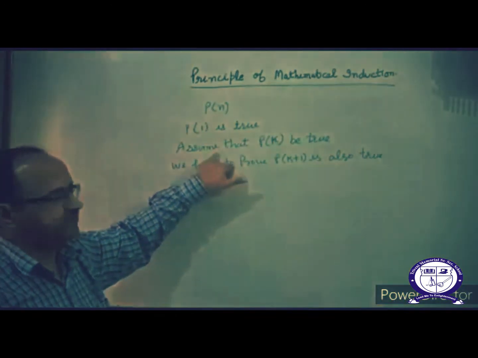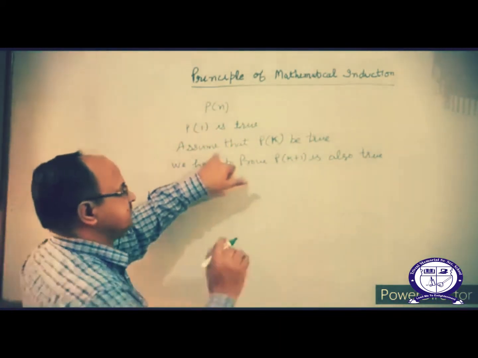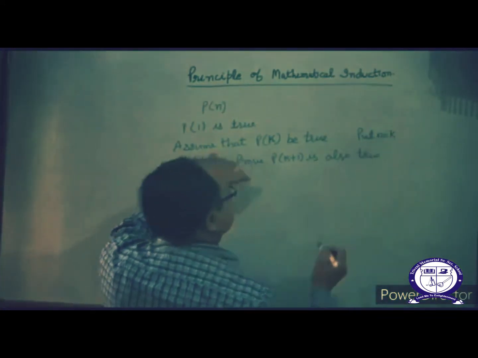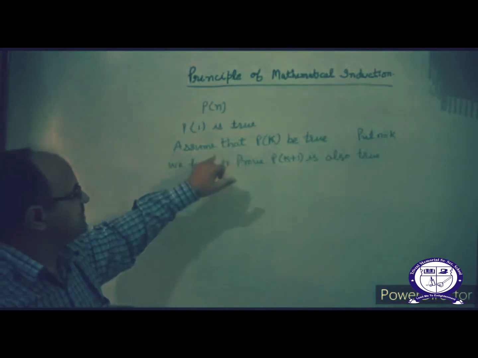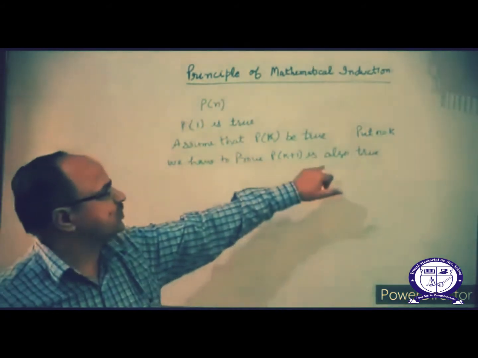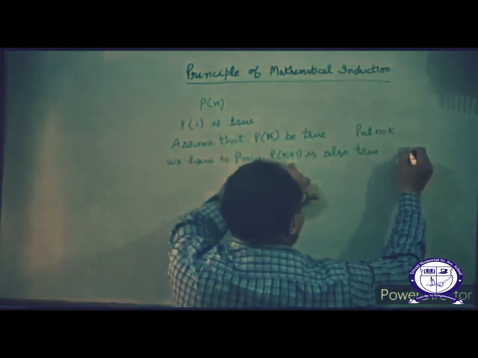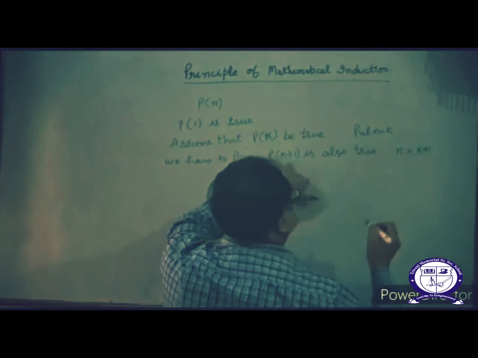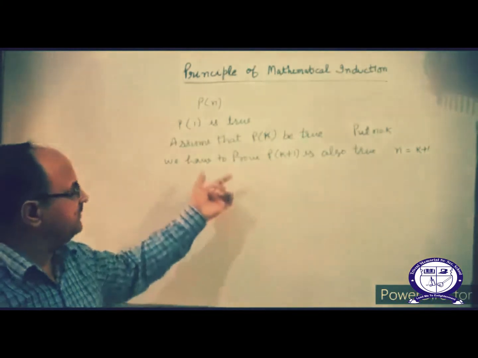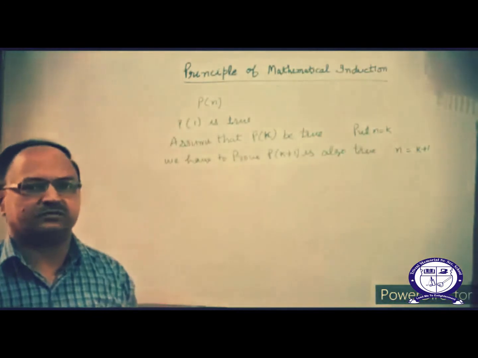After that, assume that P of K be true, in which we put n is equal to k, and with the help of this statement we have to prove the given statement is true for k plus 1, P of k plus 1, by putting n is equal to k plus 1. If all three steps are clear, then you can say the given statement is true for all natural numbers.